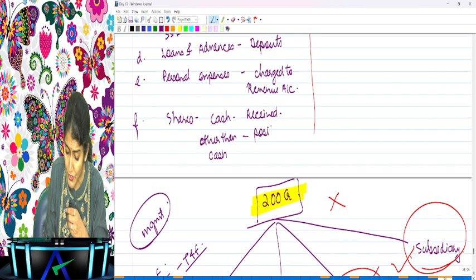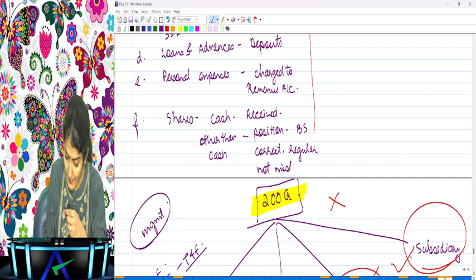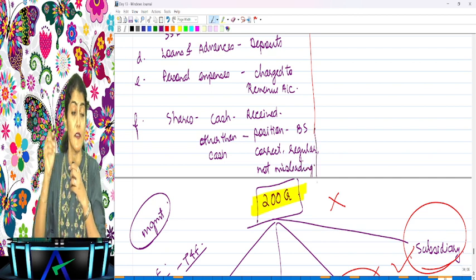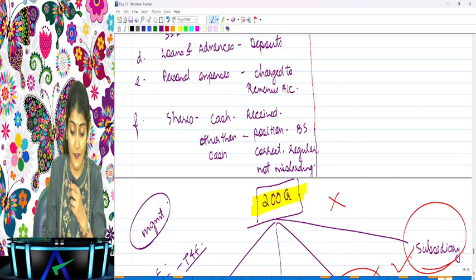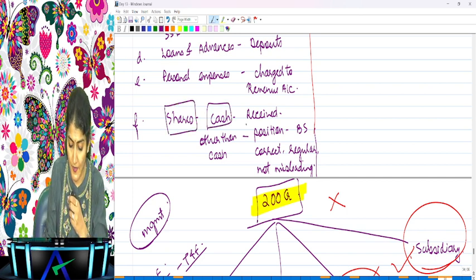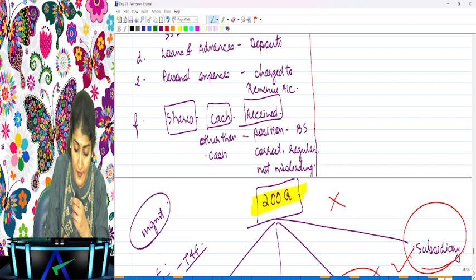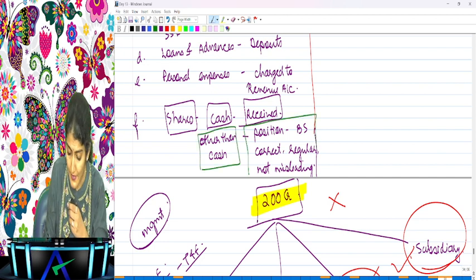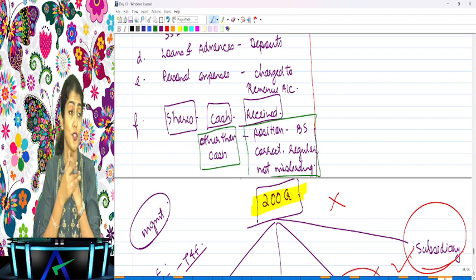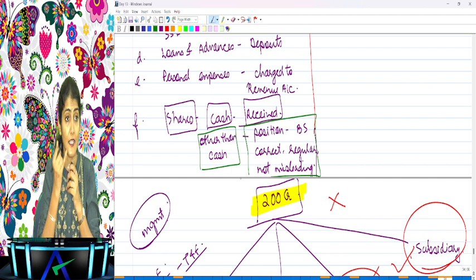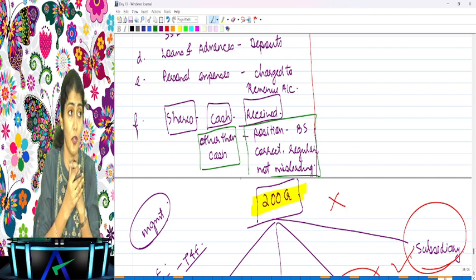Whether the position shown in the balance sheet is correct, whether it is regular, and whether it is not misleading. So if shares have been issued for cash, check whether cash is actually received. If shares have been issued for consideration other than cash, check whether the position shown in the balance sheet is correct, is regular, and is not misleading.